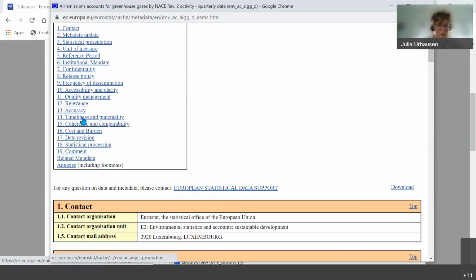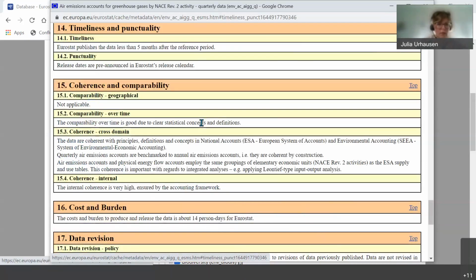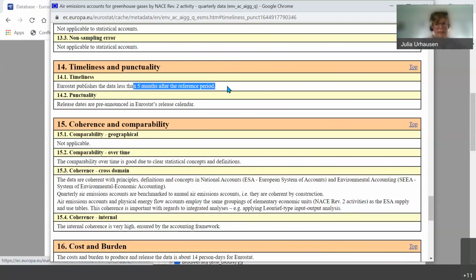Usually it is mentioned under point 14. Eurostat publishes the data less than 5 months after the reference period. So in your case, the reference period would be a year, let's say 2021. That means we will publish the data less than 5 months after the reference period. So 2021, the end of the year. So that means in May, end of May this year, you can expect the 2021 data to be published.